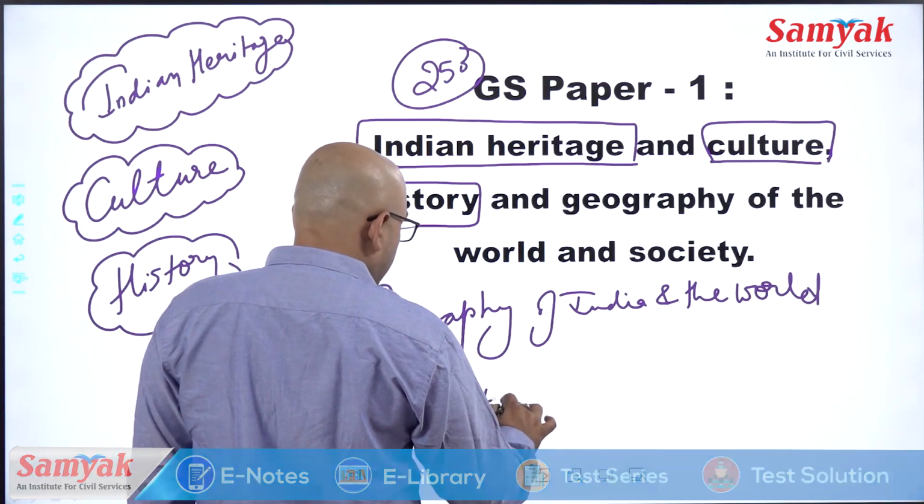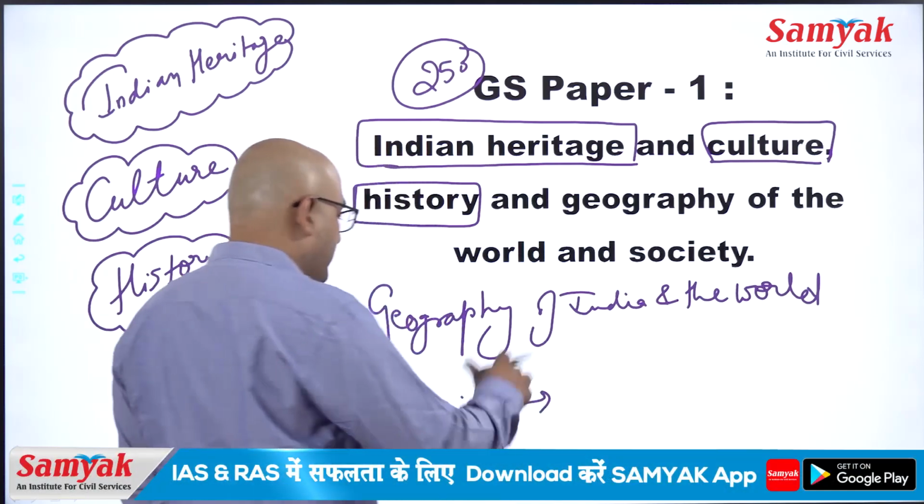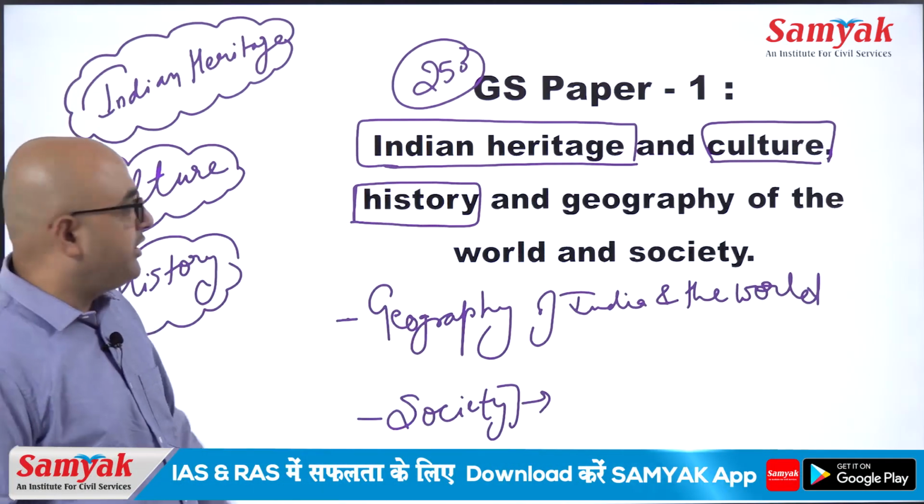When the word society is there, its syllabus is defined in an elaborated way.